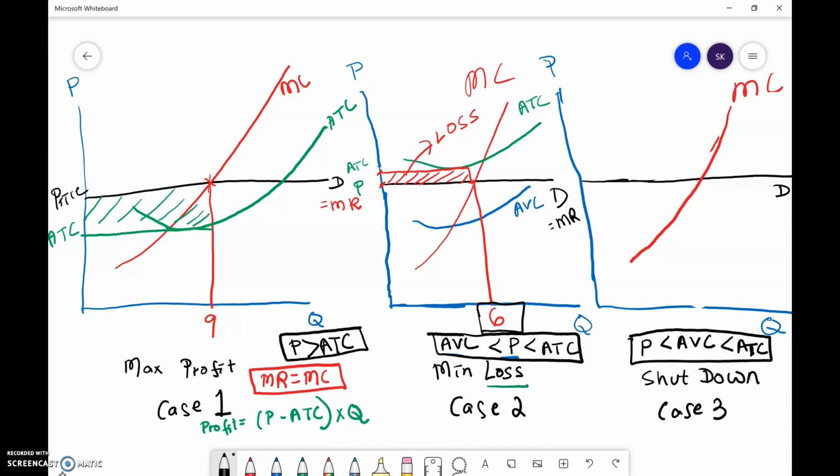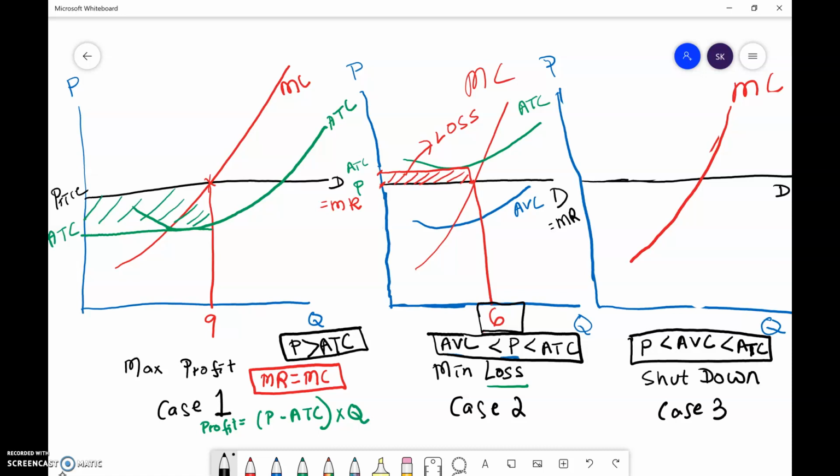The average total cost curve is above the price line. If this is the situation, the firm is going through a loss and it might still continue to produce as long as the price line is above the average variable cost of production.